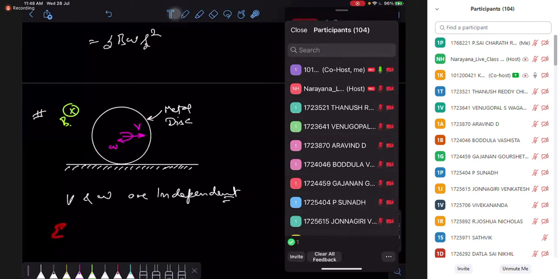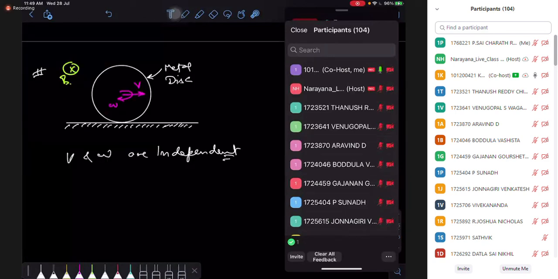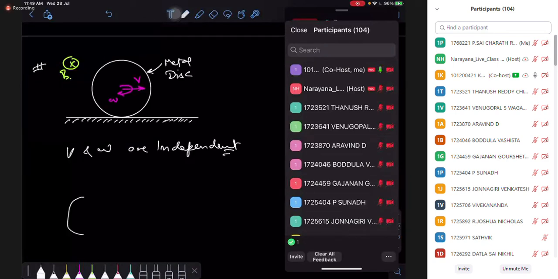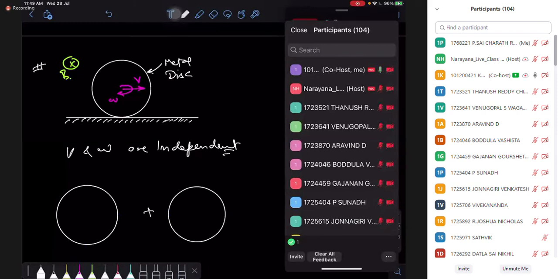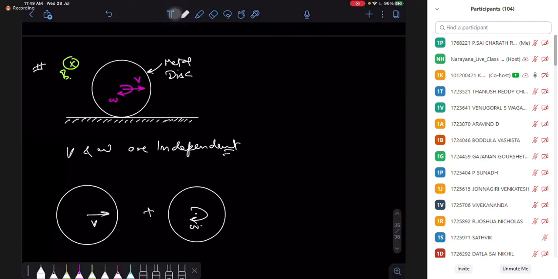And this EMF is created by the electrical force, because forces of translation and rotation are independent. So I can say EMF is independent. So you can solve those problems separately. You can break down the rotation and translation separately here also. If you break down the translation velocity and the rotation velocity, we can analyze independently. So the question here is, we have to find the EMF.